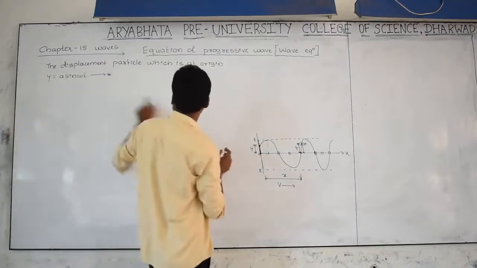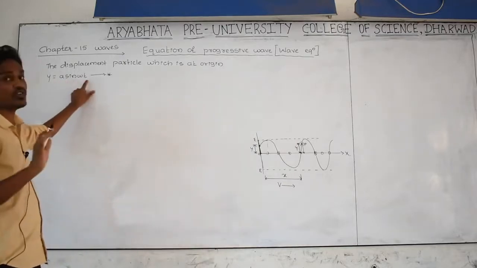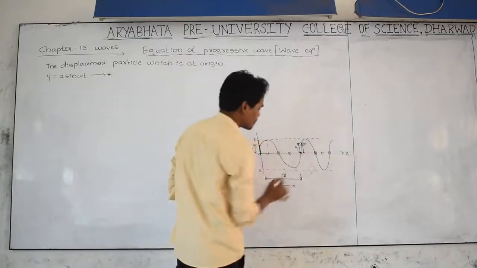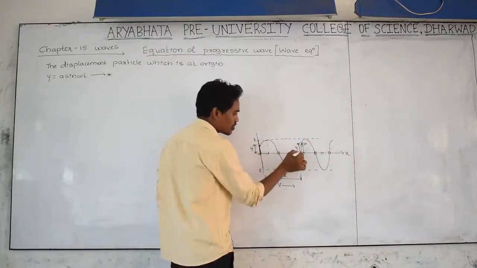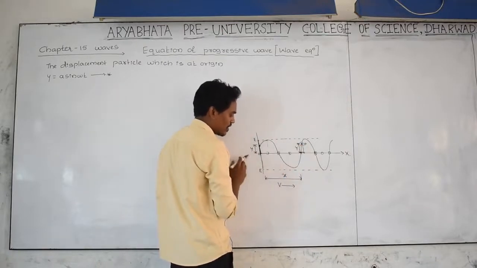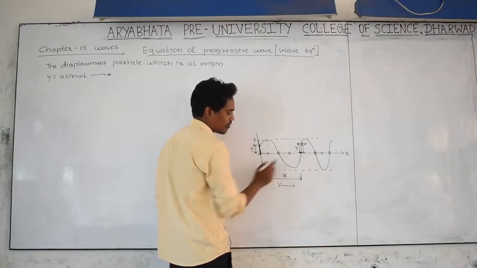This equation is only depending upon time. It is a function of time, and in this equation there is no distance covered by the wave. The wave is moving in this direction, and from this point up to the P point, P particle, what is the distance covered by the wave? That is x, the distance covered by the wave.